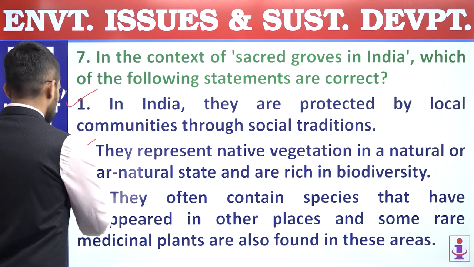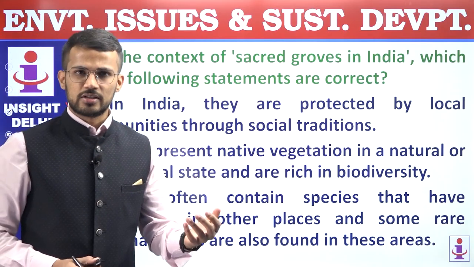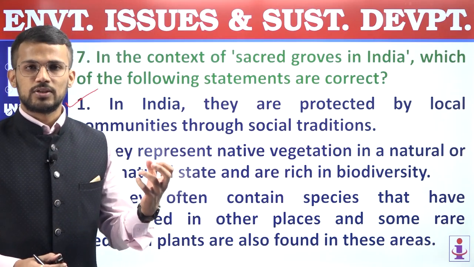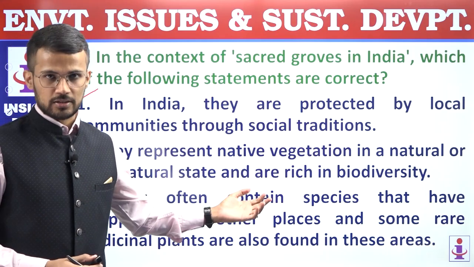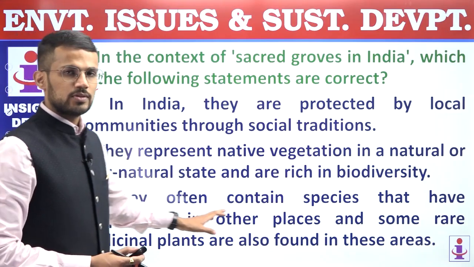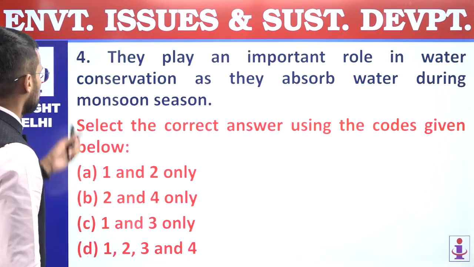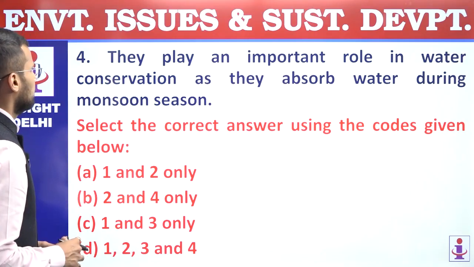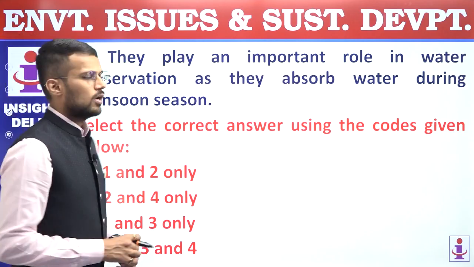Third, they often contain species that have disappeared in other places, and some rare medicinal plants are also found in these areas. So this statement is also correct, because in sacred groves, as they are not disturbed, we may have the presence of certain species which have gone extinct in other parts. Also, we may have the presence of certain medicinal plants. So all these 3 statements are correct. Fourth statement, they play an important role in water conservation as they absorb water during monsoon season.